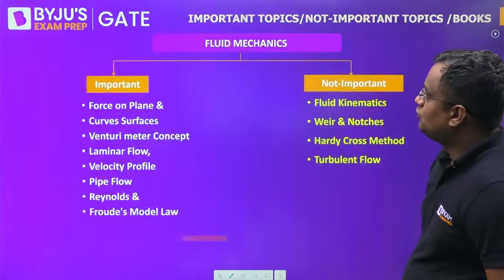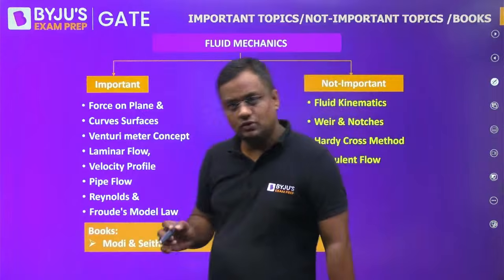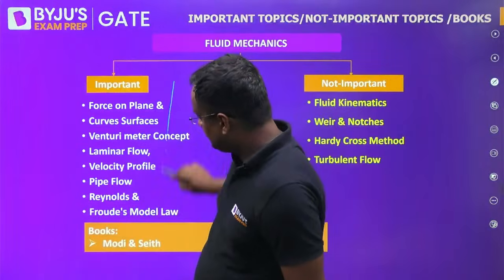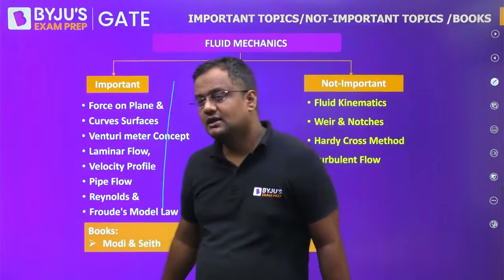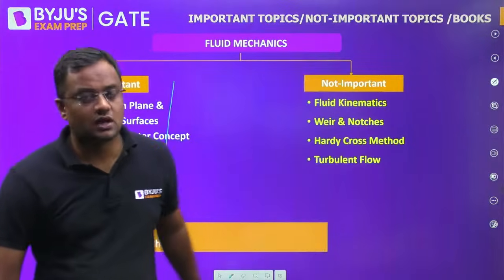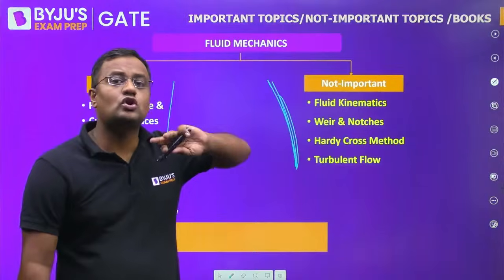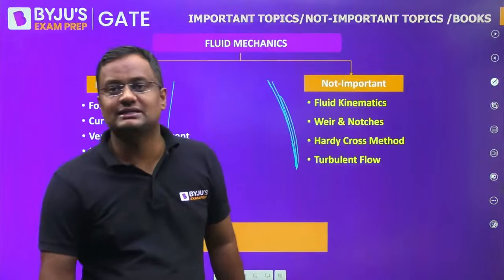Now the important and not important parts of fluid mechanics are here. Modi has said it is the best book. Usually all these topics are important: force on planes, venturimeter, velocity profiles, pipe flow, Reynolds and Froude model laws. And fluid kinematics, weir notches, Hardy Cross method and turbulent flow are not that important in both GATE and ESE.